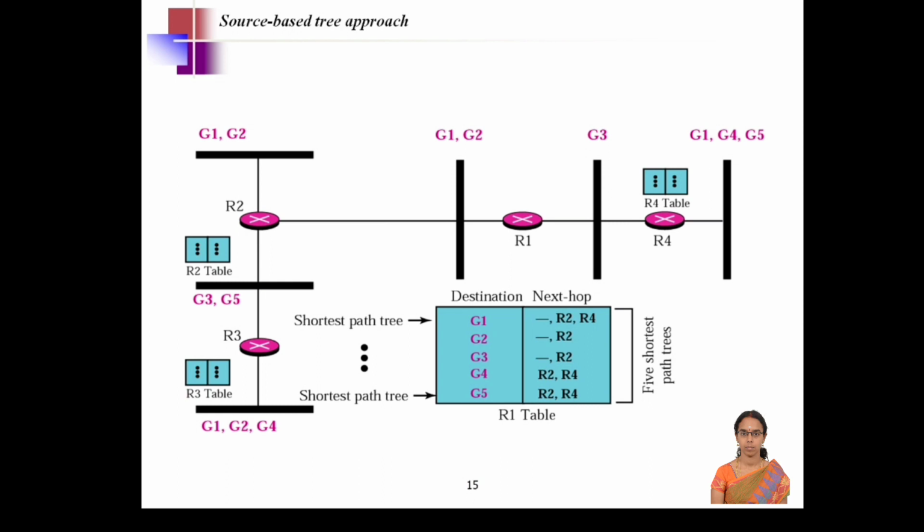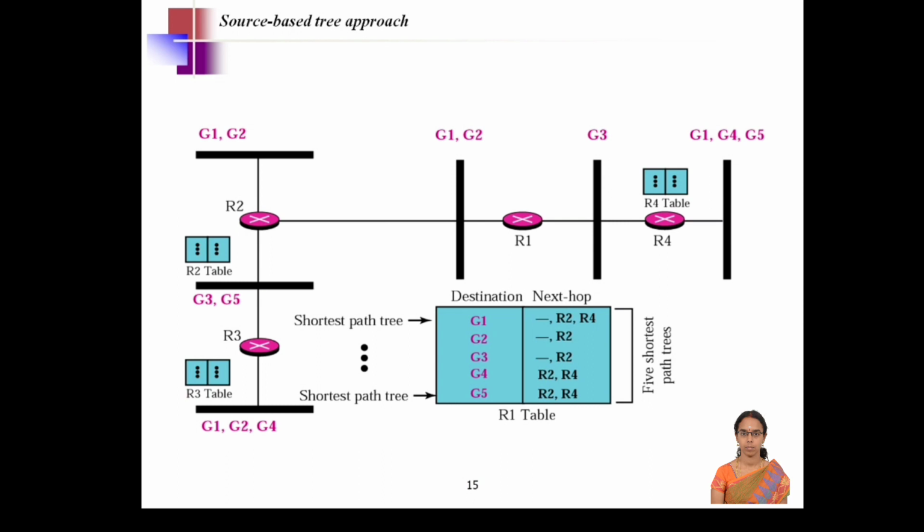For group 1, an immediate group 1 node is also there, so that is an immediate one. Then another group 1 node can be reached through router R2. Another group 1 node can be reached through router R3. So specify all the intermediate routers through which the data will be forwarded and reach all the nodes of group 1.